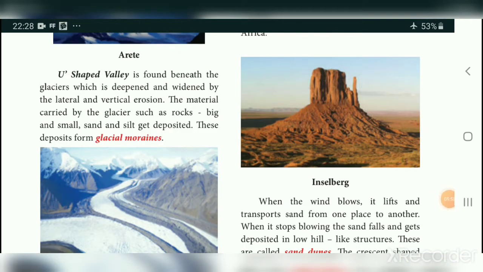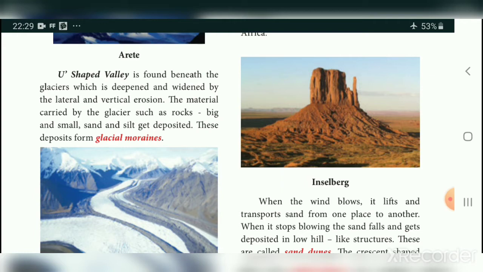Another landform formed in the glacier area is the U-shaped valley, found beneath the glacier, which is deepened and widened by lateral and vertical erosion. Because of side erosion and vertical erosion, it becomes deep and wide.